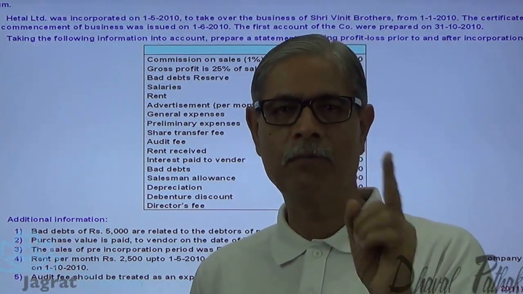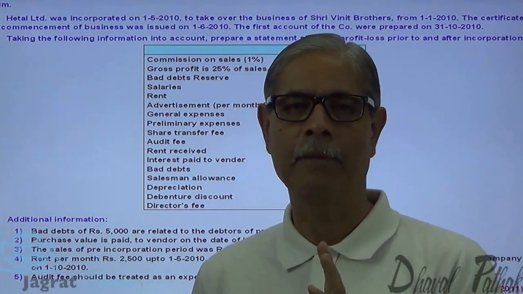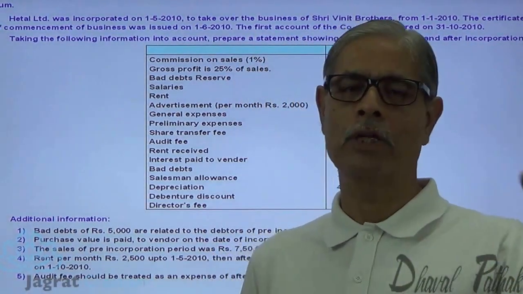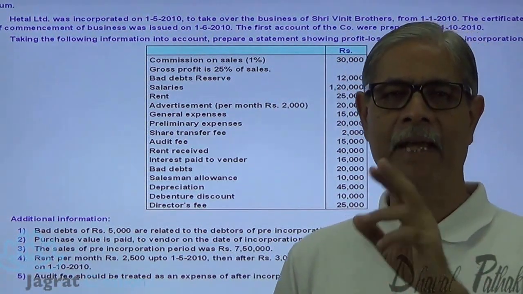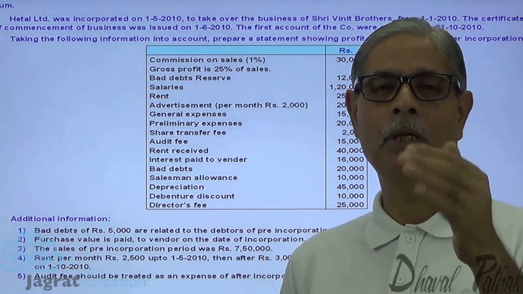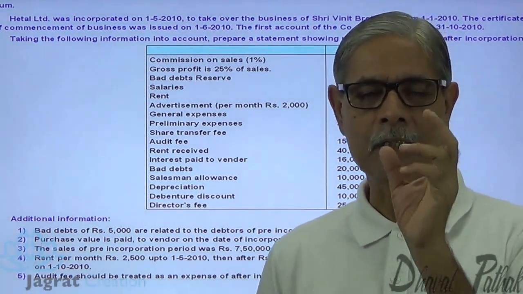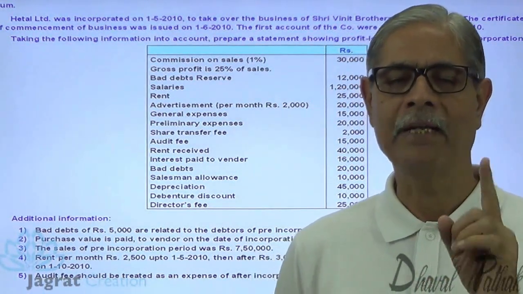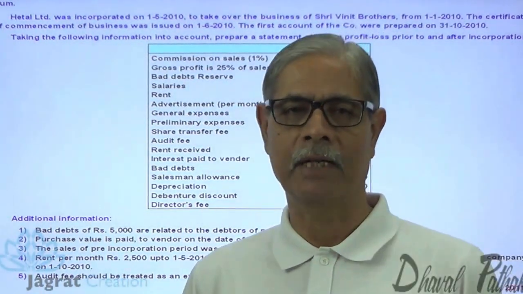So the period from 1st of January to 1st of May is the period prior to incorporation of the company, and in that period whatever profit occurs, that profit belongs to the company, but it is not a revenue profit. It is identified as capital profit and it is transferred to the capital reserve account.